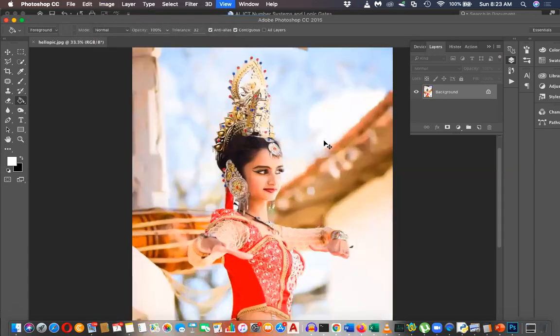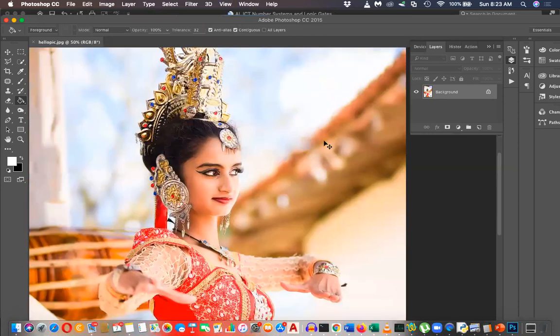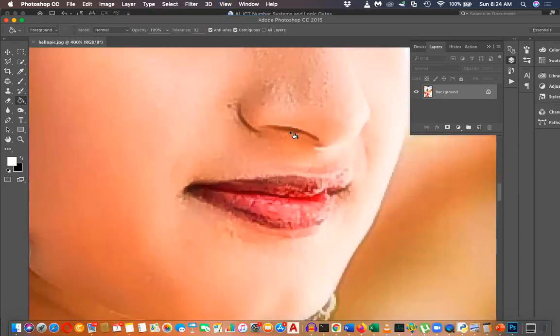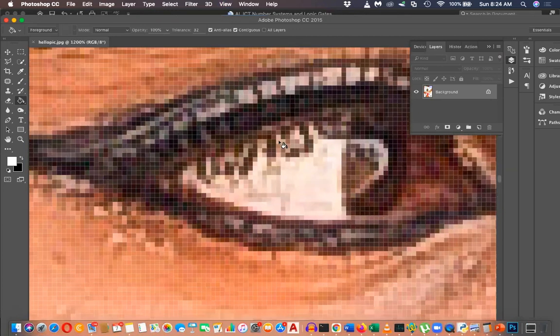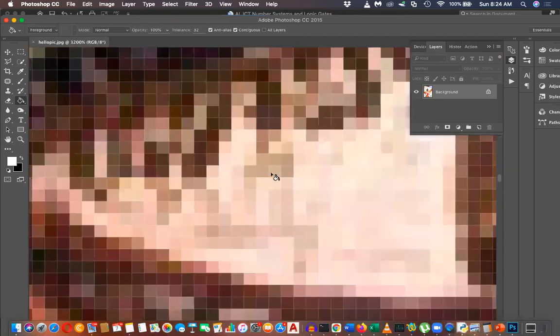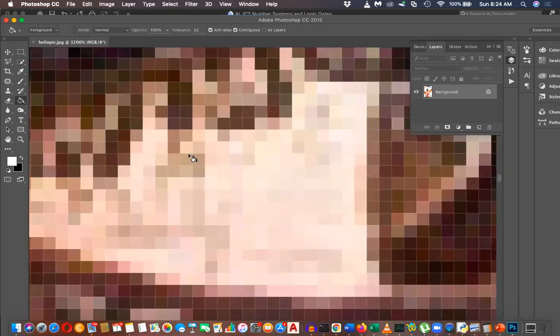Let me zoom the image. Now you can see the pixels. See the pixels. You can see the squares. Those are pixels. Let me pick a color here.